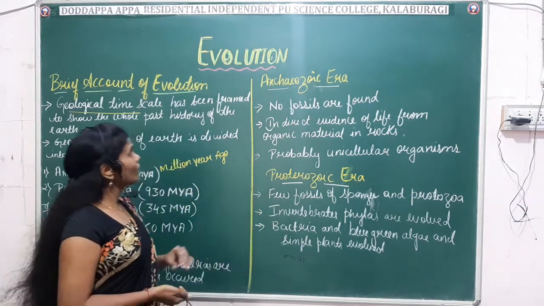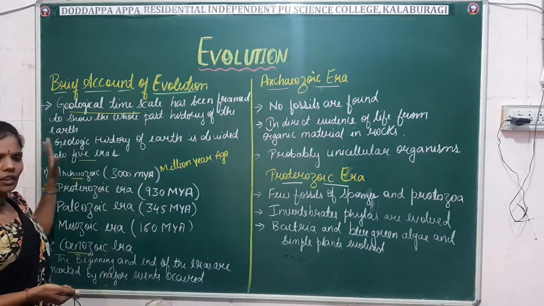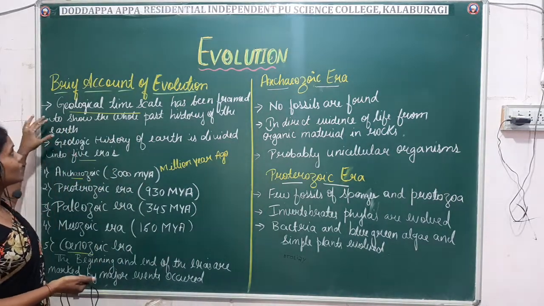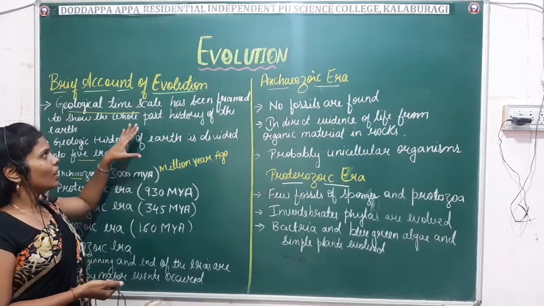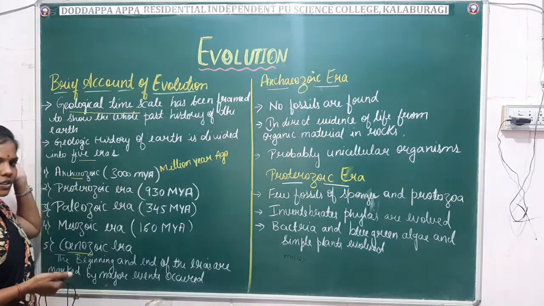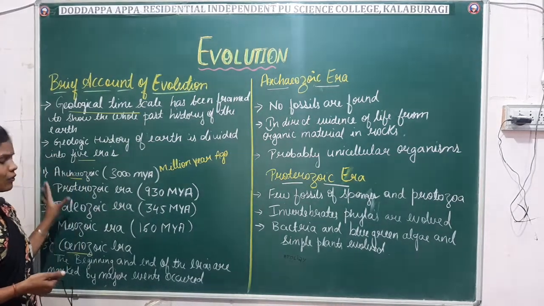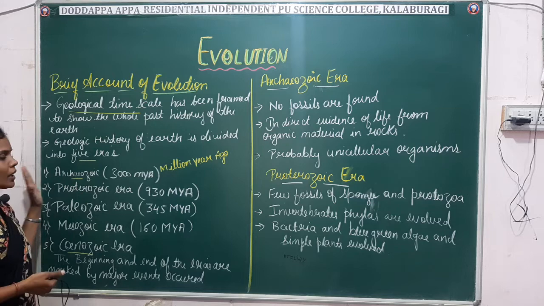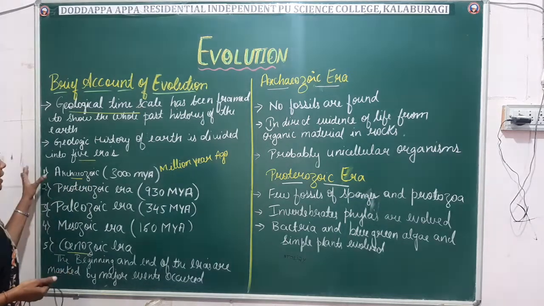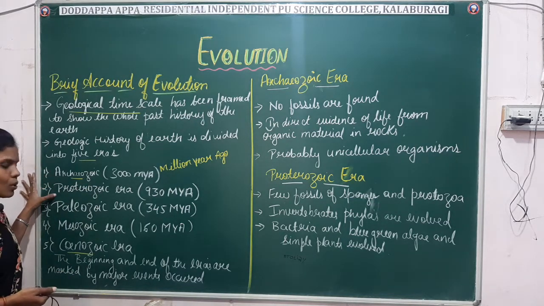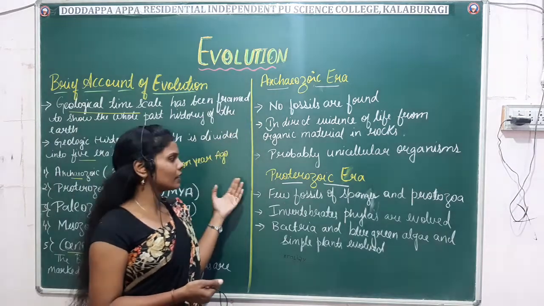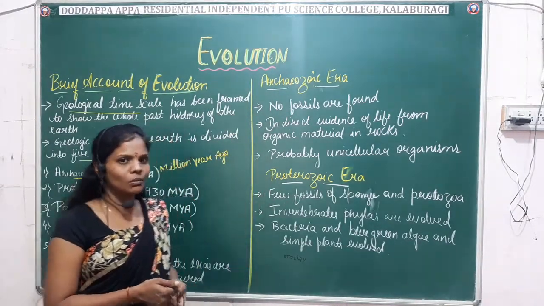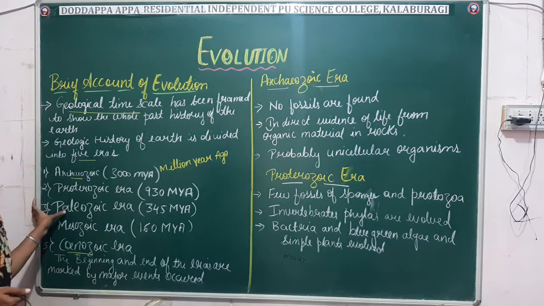Fine. So we are discussing a brief account of evolution, the geology time scale. It has been framed to show the whole past history of the earth, from past to present, what the changes are. So we are studying in the form of eras. This you have to keep in mind. Totally 5 eras we are discussing now: Archaeozoic era, Proterozoic era, Paleozoic era, Mesozoic era and the Cenozoic era. Right. So first comes the Archaeozoic and another one is the Proterozoic era. Next we'll move on to the third one, the Paleozoic era.